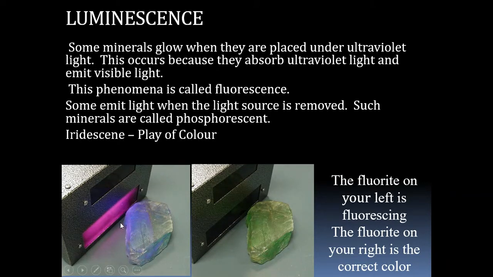Here you can see a fluorite mineral which is exposed to UV light. The actual color of the mineral is green, but when exposed to ultraviolet light, it shows a blue tint. This phenomenon, when the mineral is exposed to ultraviolet light and gives a different color, is called fluorescence.